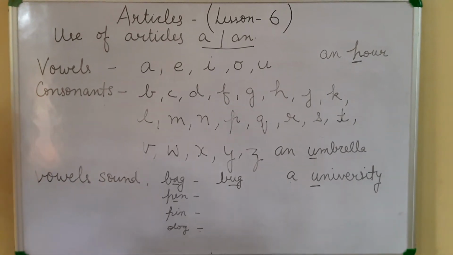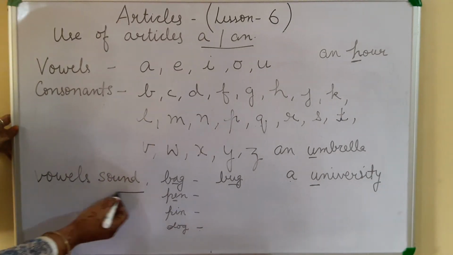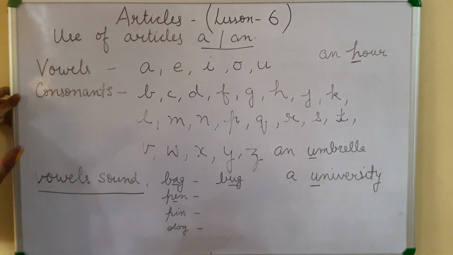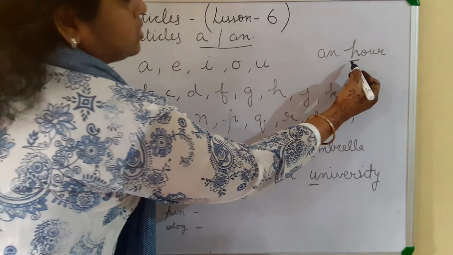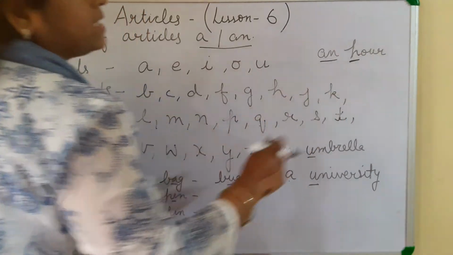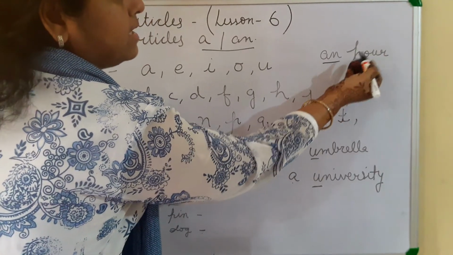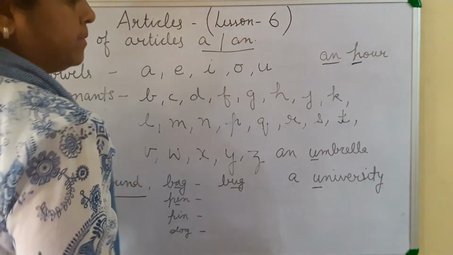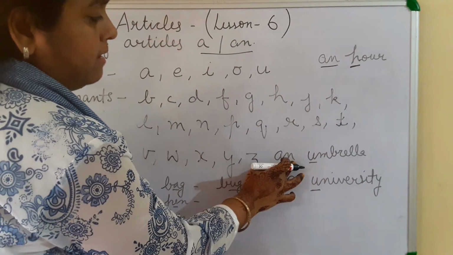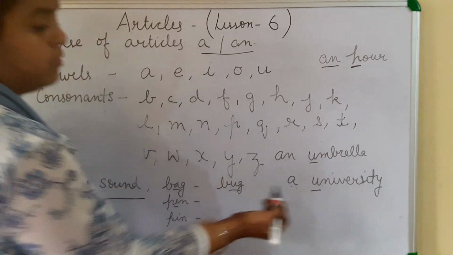You have to keep in mind whether the word is starting with a vowel sound or not. If it is not, then you put a, and if the word starts with a vowel sound, you use an. Some exceptions are there. As you can see, this starts with H, but we use an because the vowel sound is there. Umbrella starts with a vowel sound, so we use an. University is not starting with a vowel sound, so we use a before that.